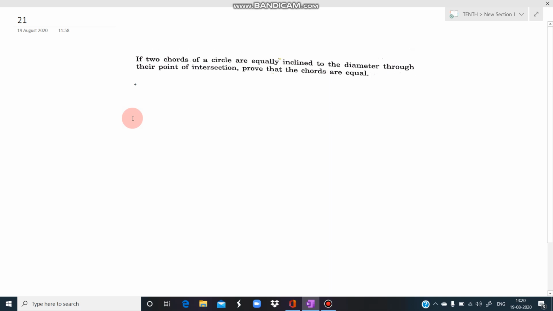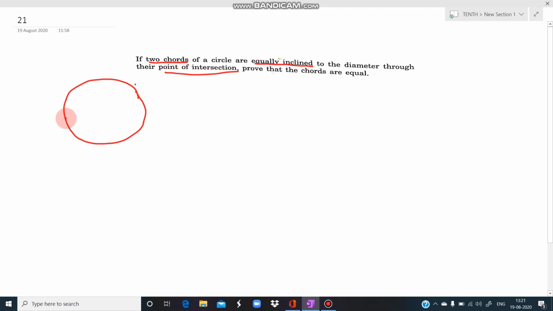Now here it is given: if two chords of a circle are equally inclined to the diameter through their point of intersection, then prove that the chords are equal. Generally, the question in the exam will come such that the diagram given in your book will not be there with it. We have to draw the diagram ourselves. Now what is given in the question is that in a circle there are two chords, and they are equally inclined to the diameter through their point of intersection. So we have to take two chords in this circle, and they also have a point of intersection.